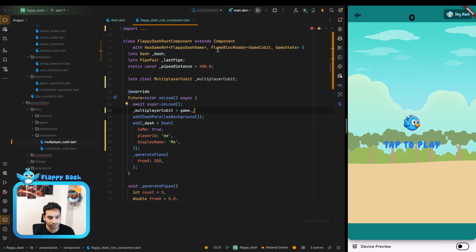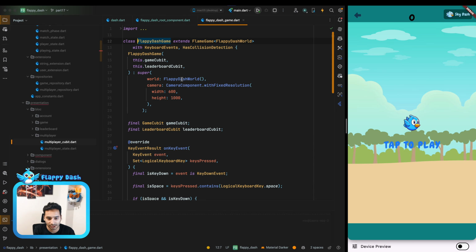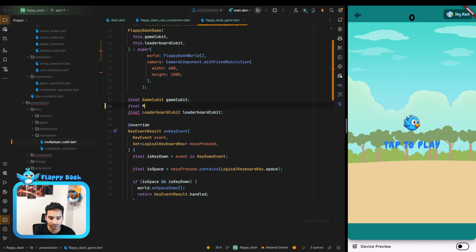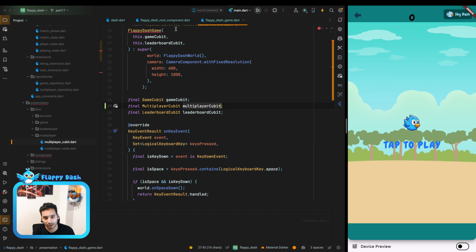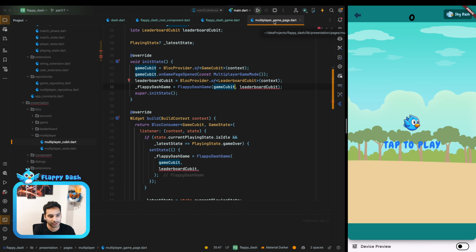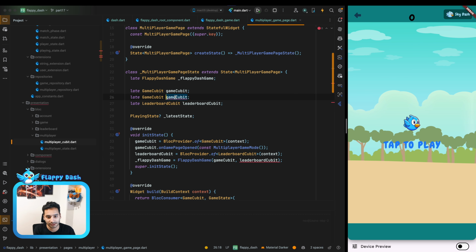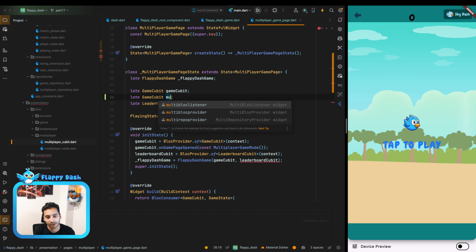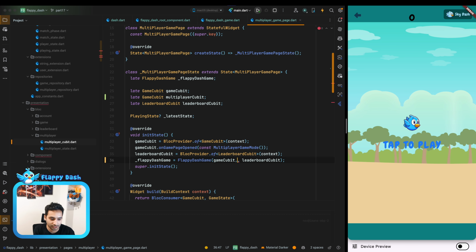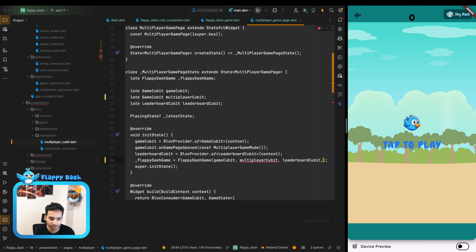So let's see, what do we have inside the Flappy Dash game? Okay, we don't have the multiplayer cubit here, so let's add it. Final multiplayer cubit, and we can just get it inside the constructor. And because we are in the multiplayer game page, let's add it here. For example, multiplayer cubit, and let's inject it in the constructor.